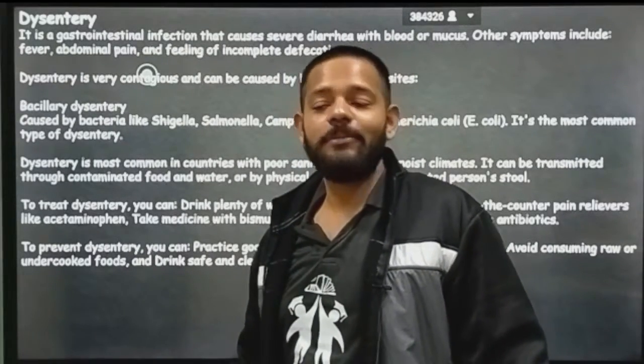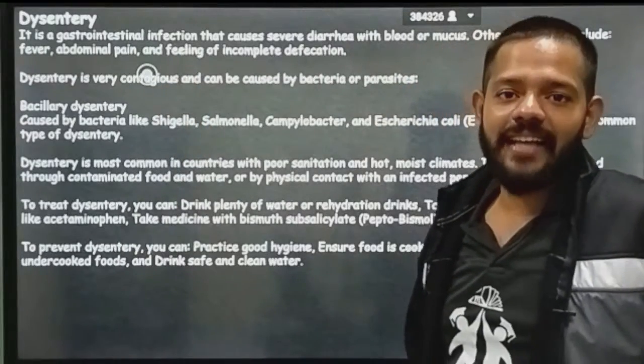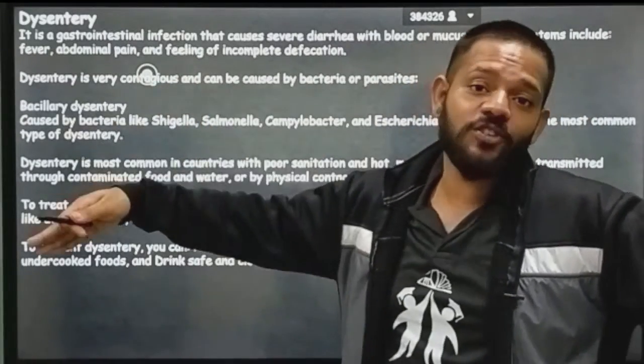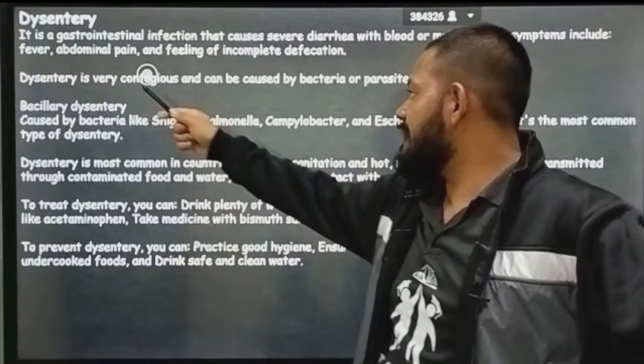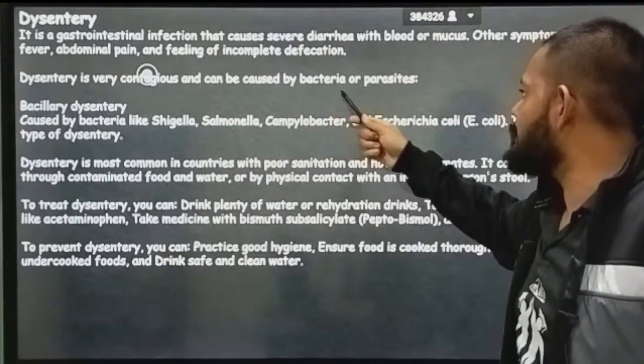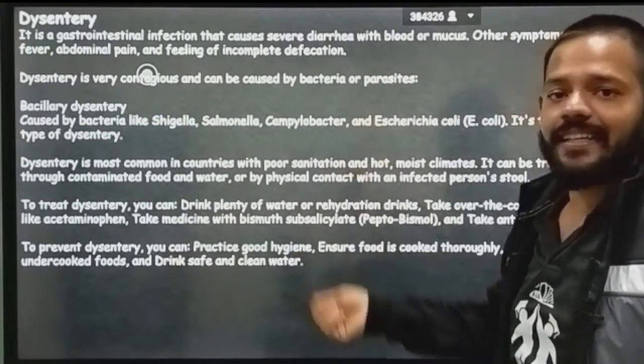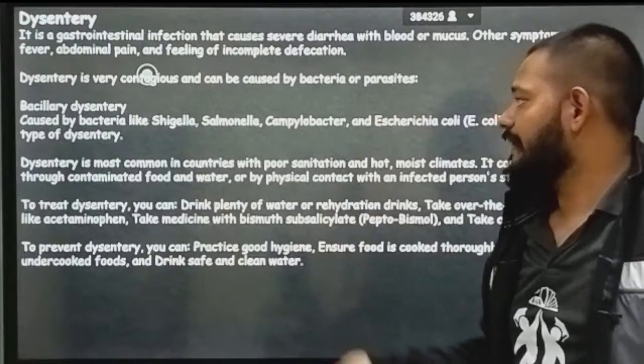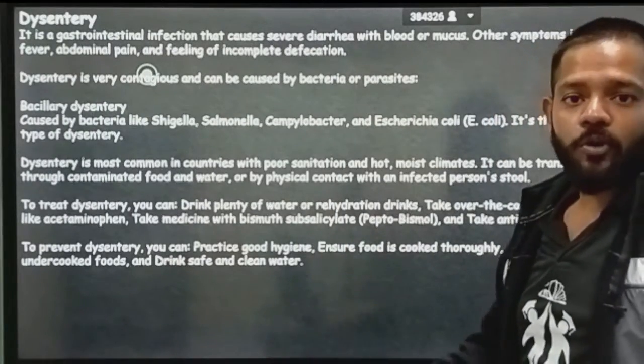ओके, मतलब तुम पॉटी के लिए जाते हो, तुम पॉटी करके भी आते हो, पर तुमको फील नहीं होता कि मैं पॉटी करके आया हूं. Okay, that type of symptoms occur in dysentery. बार बार बाथरूम जाने की जरूरत पड़ती है. So dysentery is very contagious and can be caused by bacteria and parasites. Dysentery can be caused by bacteria and can be caused by protozoans.